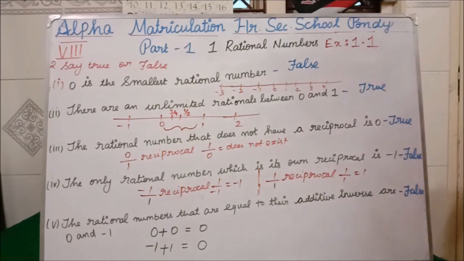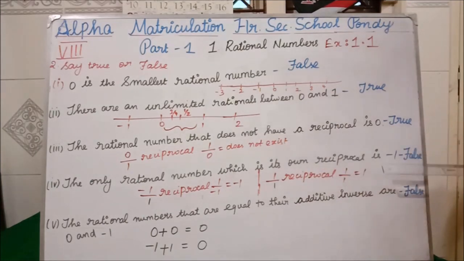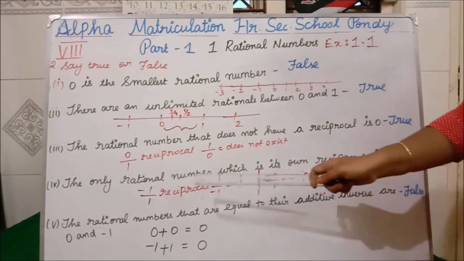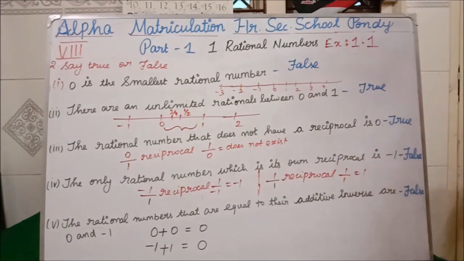Now the next question: the only rational number which is its own reciprocal is -1, they are saying. I have taken -1. The denominator we have to consider as 1. If you do the reciprocal, 1 divided by -1: this 1 will go up, this -1 will come down. So 1 by -1, the answer is -1. Similarly, I am taking positive 1. It is understood that the denominator is 1. If you do the reciprocal, 1 by 1 is equal to 1.